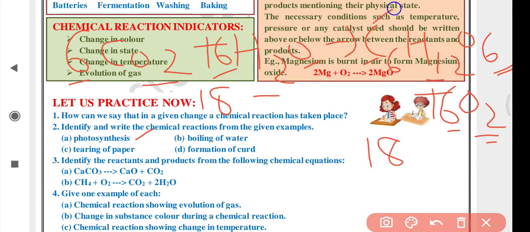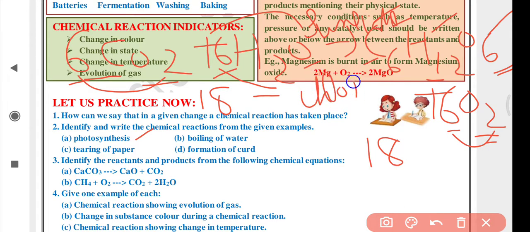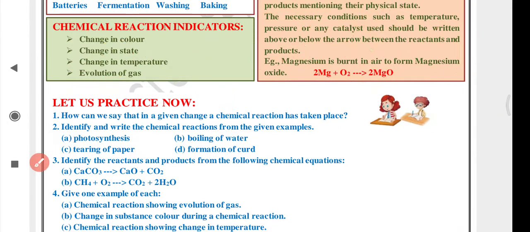You can recheck: carbon 6 atoms, hydrogen 12 atoms, hydrogen 6 times 2 is 12, oxygen 6 times 2 is 12 and 6, 18, here 6 and 6 twelve, 18. So the reaction is balanced. This is the reaction of photosynthesis, but here sunlight is also required. You will write sunlight above the arrow, and also a catalyst, chlorophyll is required, so you will write sunlight and chlorophyll.